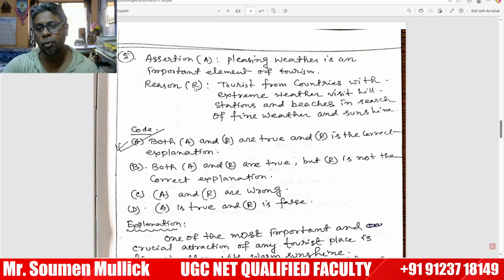How can we solve this kind of question, assertion and reason? We try to find the connection between assertion and reason. Pleasant weather is an important element, and the reason is connected: tourists from countries with extreme weather visit hill stations or beaches. So there is a connection between pleasant weather and the destination. That's why both A and R are true and R is the correct explanation.